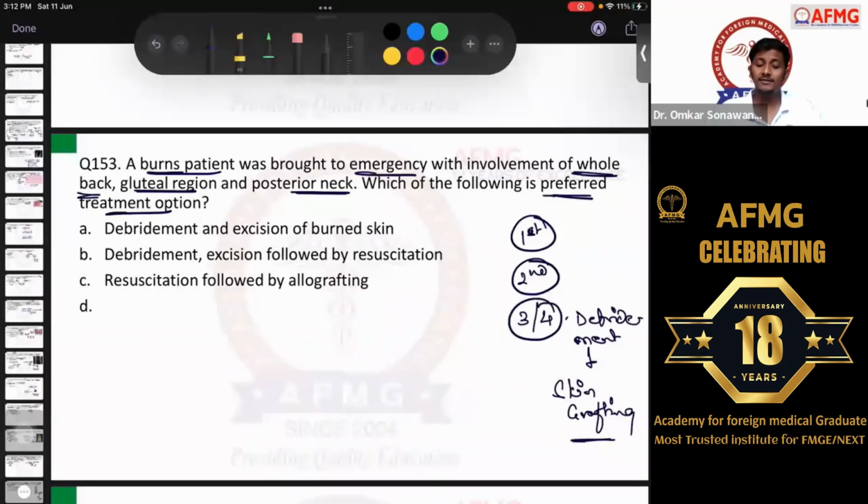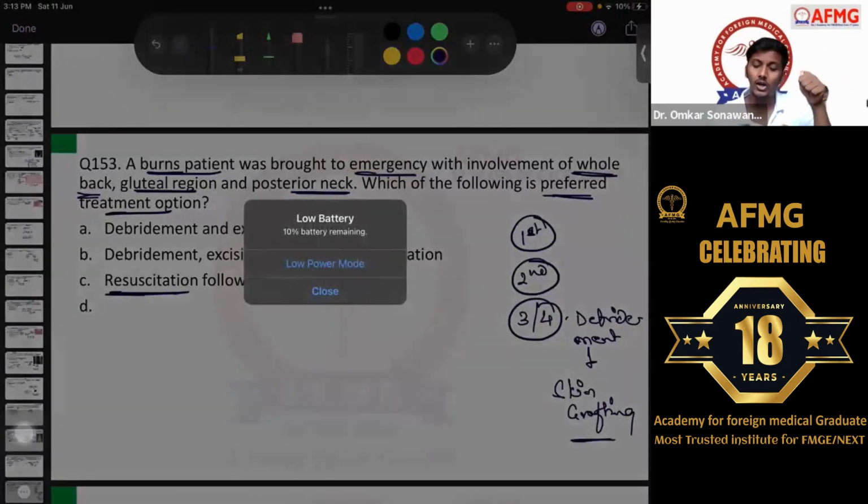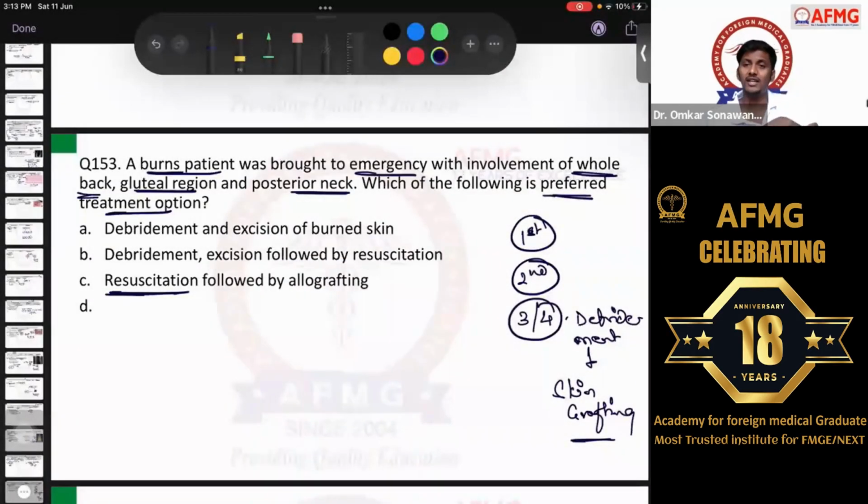So here, if the patient had so much burn, the whole back, gluteal region, and posterior aspect of the neck, first of all, please remember guys, the patient will need resuscitation. I told you what the immediate or next step in management is. Whether the patient comes to you with any type of bleeding, whether it is abruptio placentae, placenta previa, road traffic accident, hypovolemic shock, whatever it is, or if the patient comes to you after extensive burns, the first thing to be done is resuscitation. Followed by that, you need to go for debridement and allografting. So that is important.